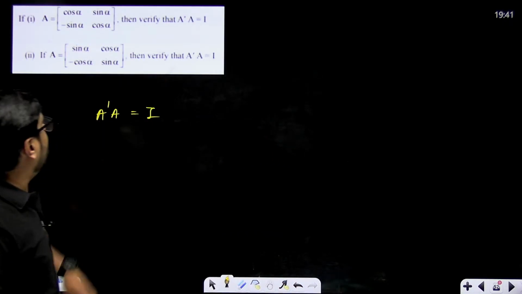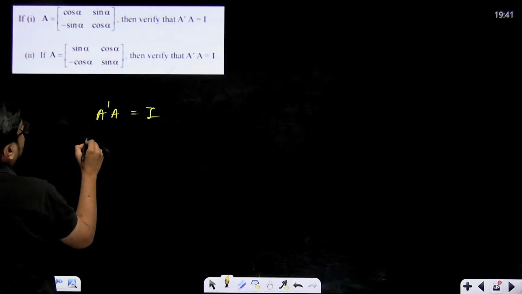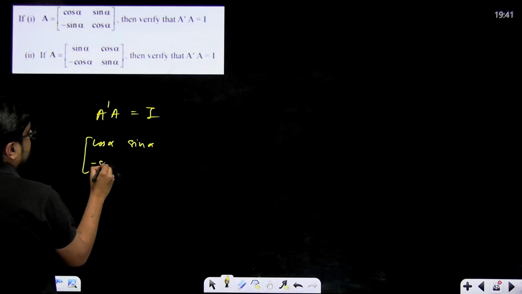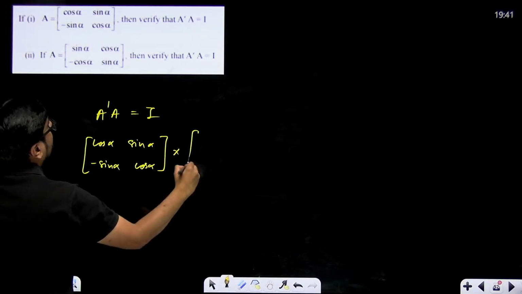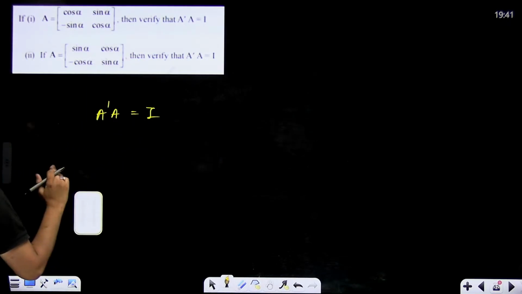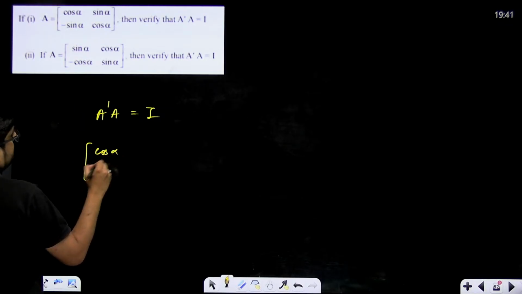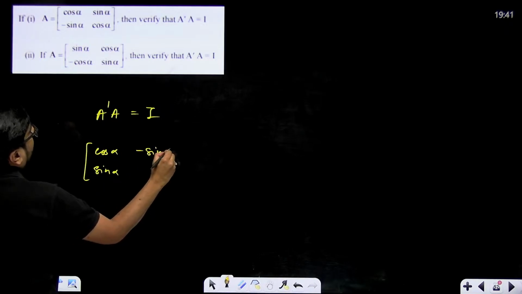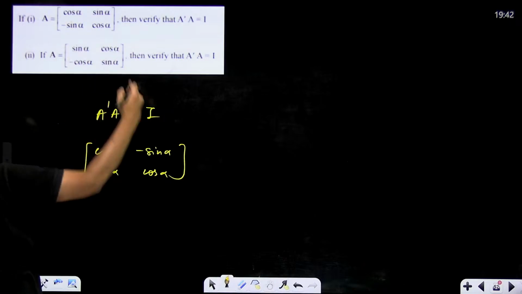Here we just need to verify A dash into A is equal to I. So for the first one, cos alpha, sin alpha, minus sin alpha and cos alpha multiplied with the transpose; first we have to take transpose. Order matters in matrices. So A transpose will become cos alpha, sin alpha here and minus sin alpha, cos alpha here. This row became this column, this row became this column.